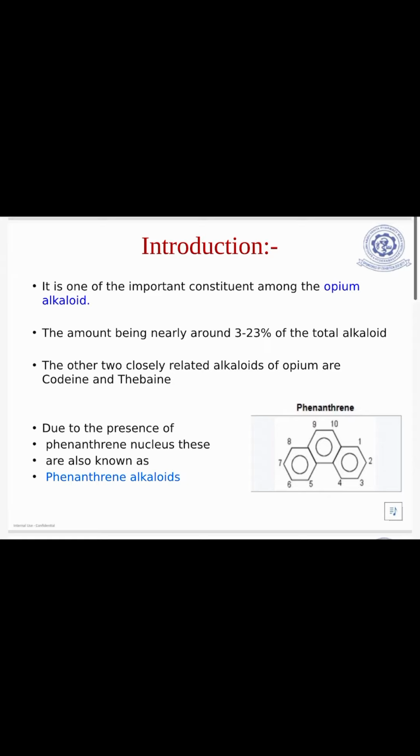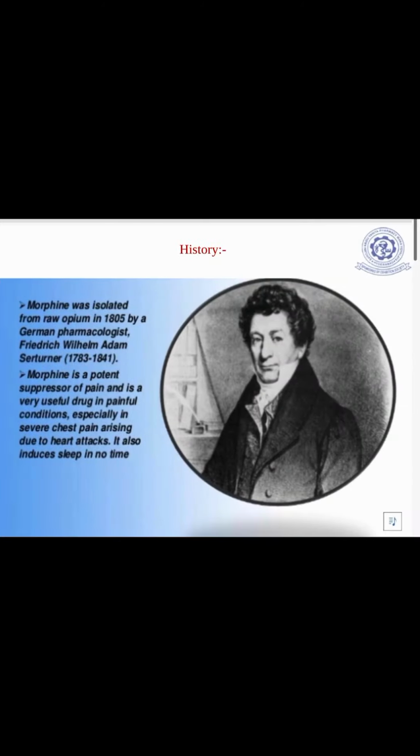The other two closely related alkaloids of opium are codeine and thebaine. Due to the presence of the phenanthrene nucleus, these are also known as phenanthrene alkaloids. You can see the structure of the phenanthrene ring.